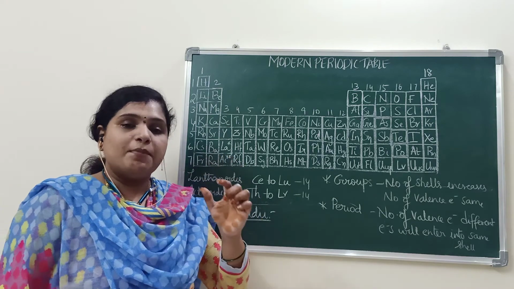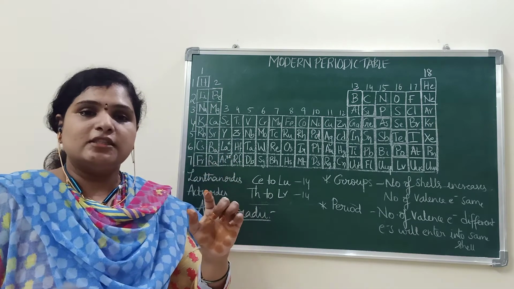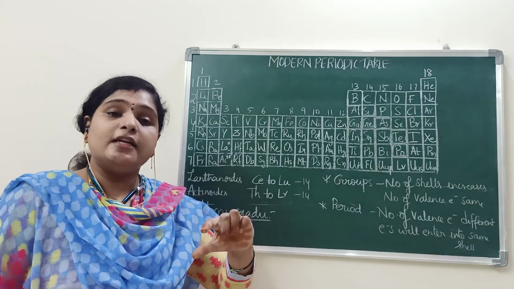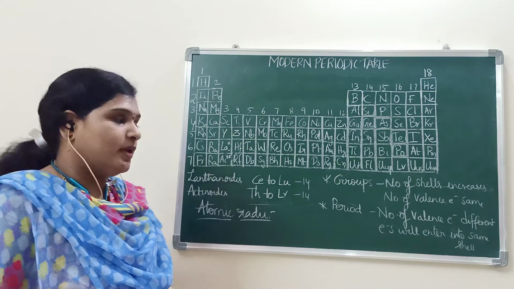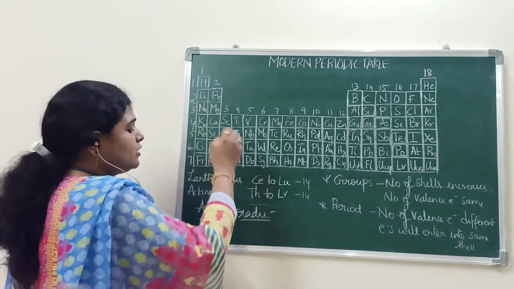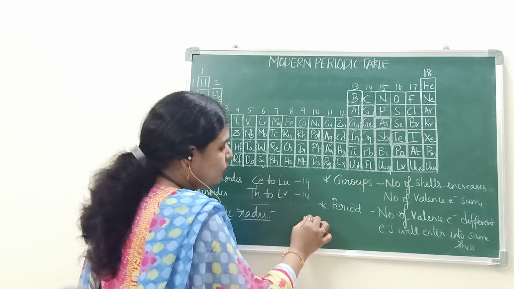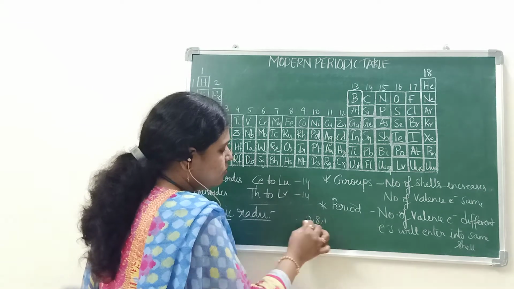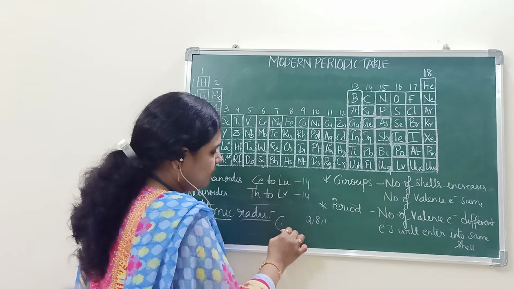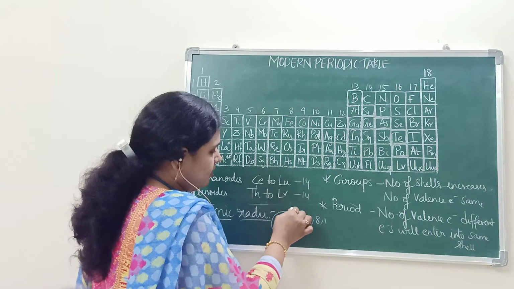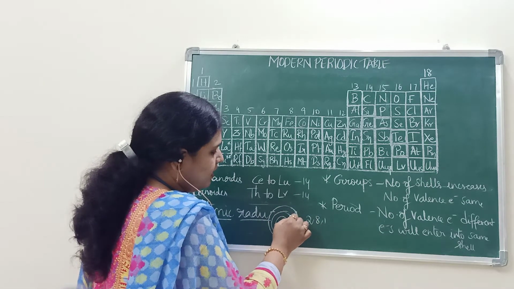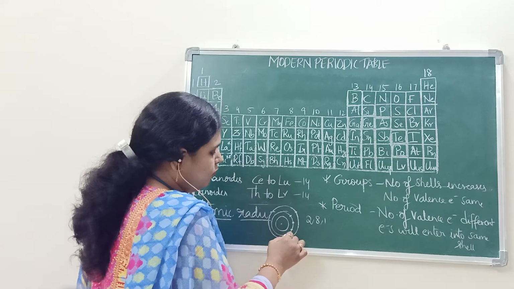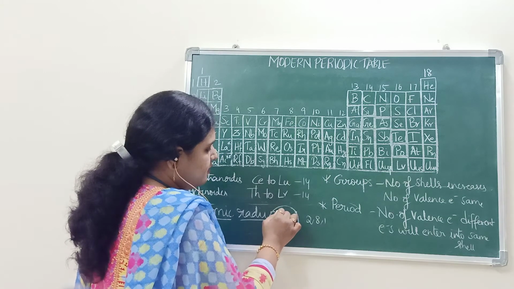The number of shells will not change. The electrons will enter into the same shell. Then what will happen? For example, if you take sodium, 2 8 1, no? Sodium, this one electron is there, here 8 are there, 2, 3, 4, 5, 6, 7, 8.